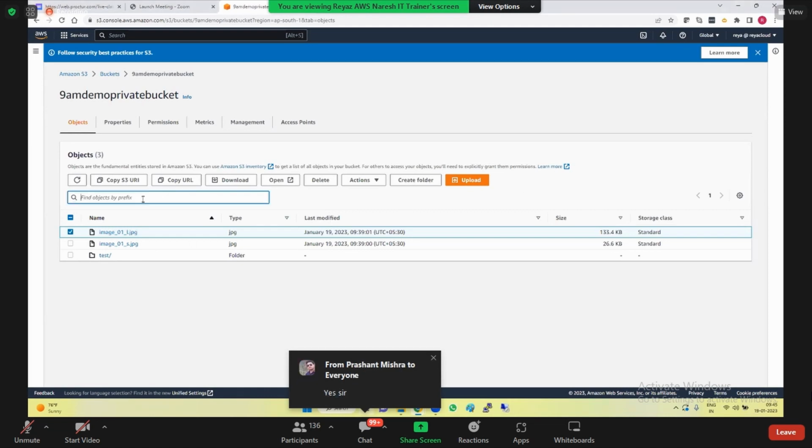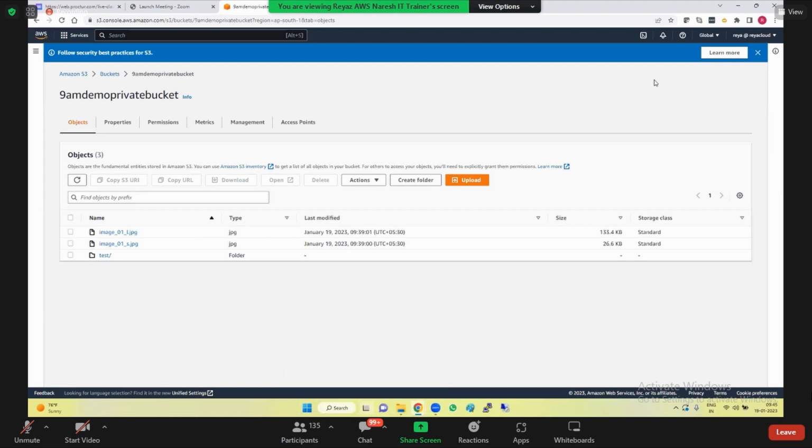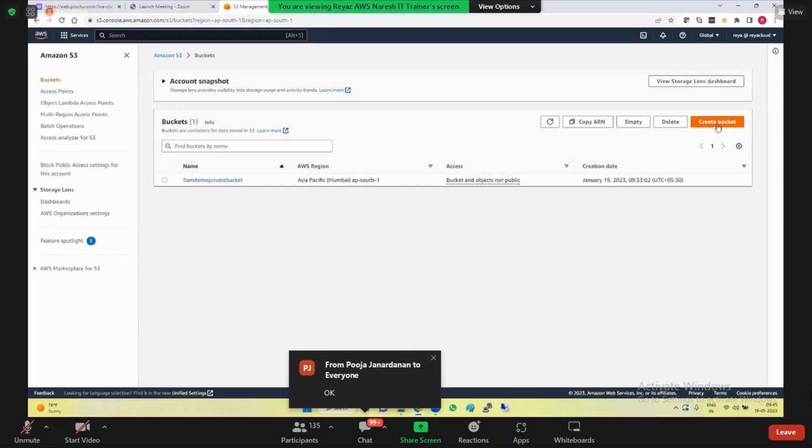Now, after this text box, do you see find objects by prefix? Do we have anything else next to the text box? No, we don't have anything, right? So now I have created a private bucket. Should we go ahead and create a public bucket? Let's see, chalo. Let's go ahead and create a public bucket.